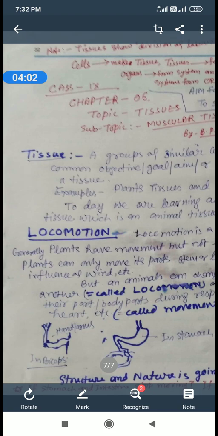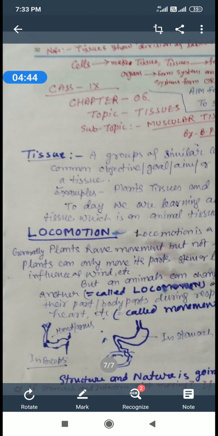One point we want to note here is that tissue shows division of labor. That means a group of cells makes a tissue, a group of tissues makes an organ, a group of organs makes a system, that is digestive system, reproductive system, respiratory system, etc. And the different systems together form the organism.